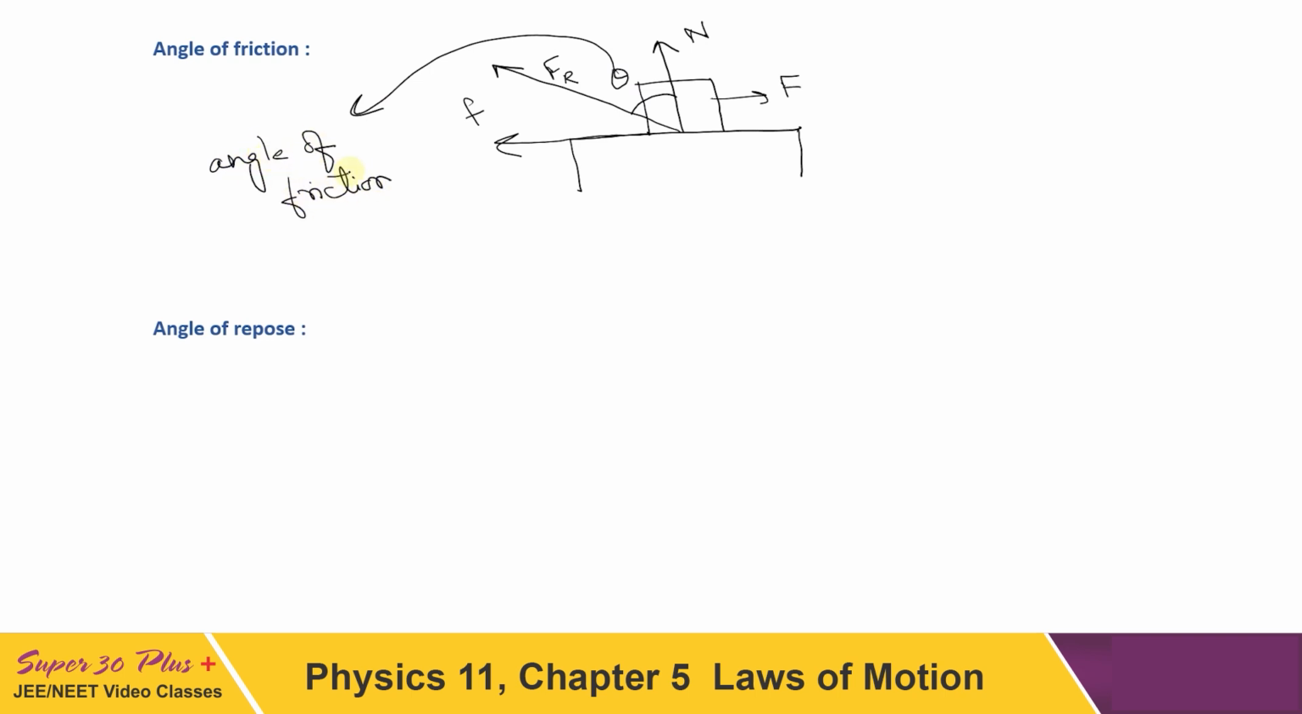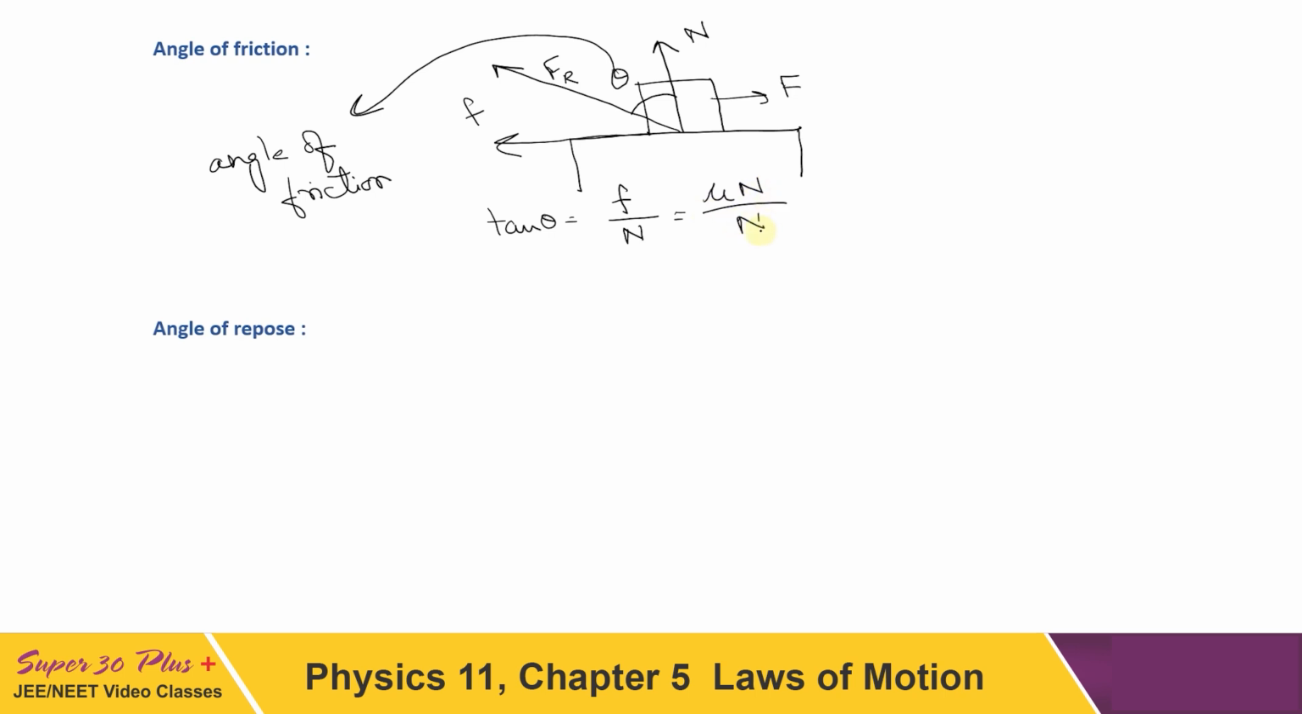Understood this? So what is angle of friction? It is the angle between the resultant contact force and the normal. If we want to write its numerical value, then tan theta will be equal to friction force upon normal. Now if this friction is either kinetic friction or the limiting value of static friction, then it can be written as mu N.